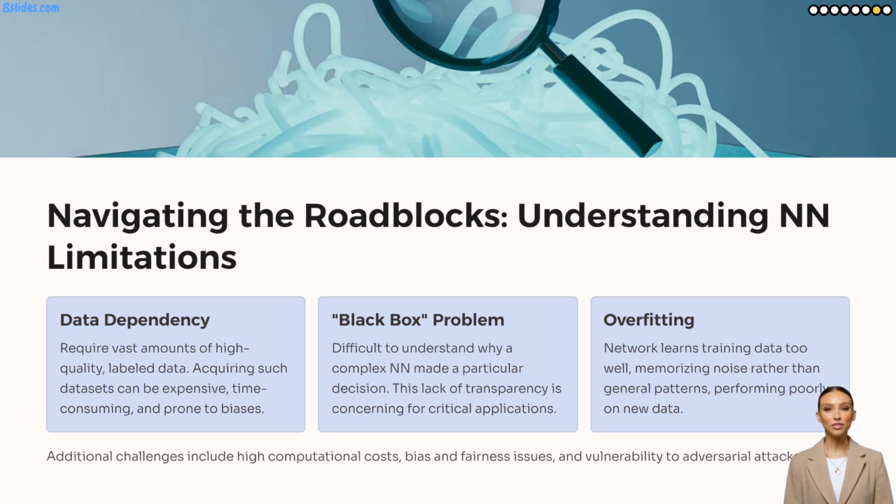It's incredibly difficult to understand why a complex network makes a specific decision. This lack of explainability is a major hurdle in sensitive areas like medicine or finance, where transparency is vital. Networks can also overfit, becoming too specialized to their training data and failing on new examples. Addressing these limitations is an active area of research as we strive to build more robust, fair, and understandable AI.